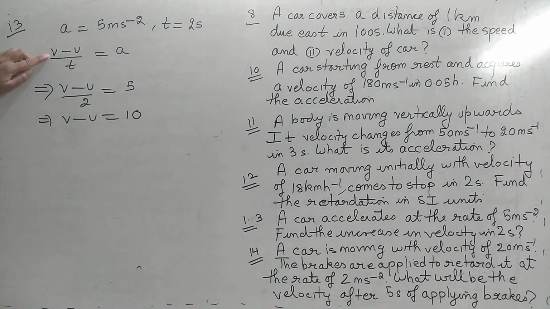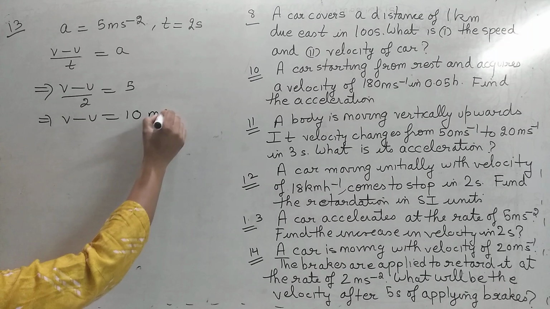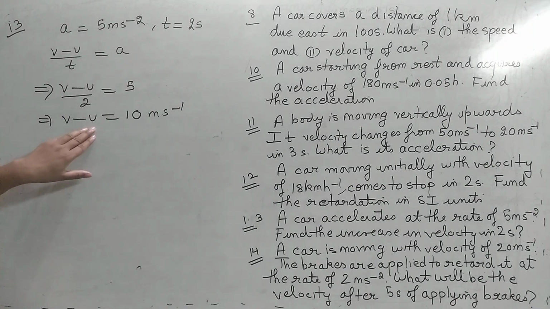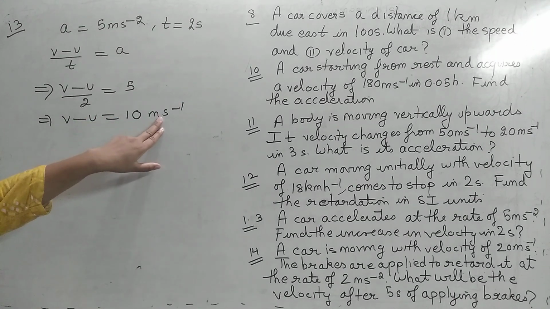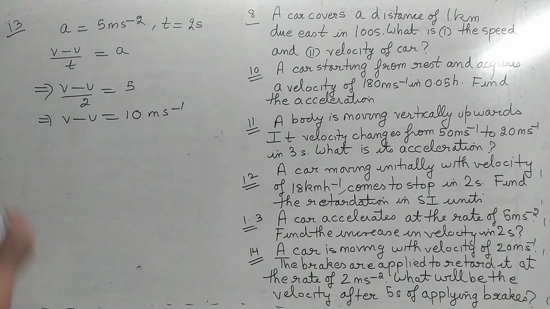ये है increase in velocity. इंक्रीज का मतलब पहले u थी वेलोसिटी, उसके बाद v हो गई, तो कितना इंक्रीज हुआ है? कितना इंक्रीज का मतलब है v minus u, and hence we have got the answer. Since we are talking about velocity, what will be the unit here? Meter per second. So answer is 10 meter per second. Quite simple.